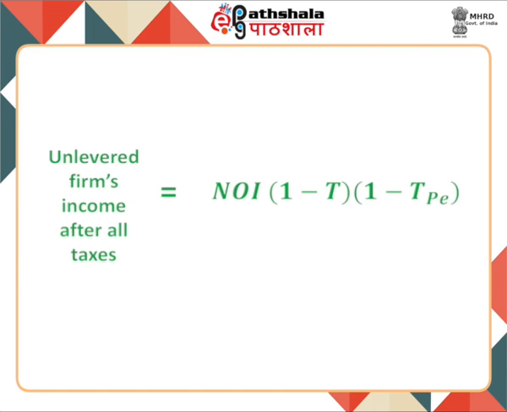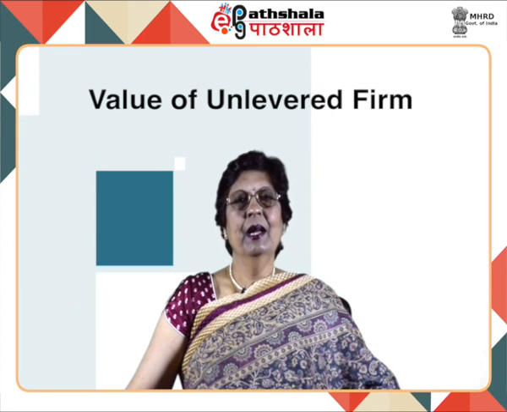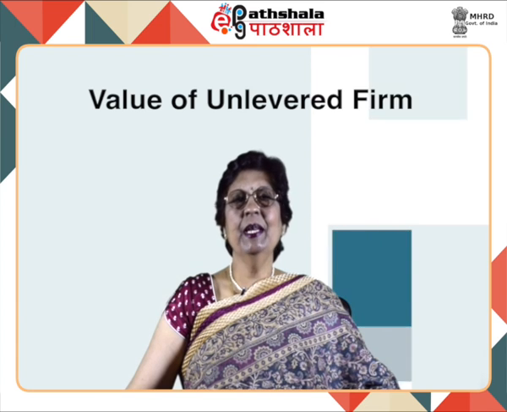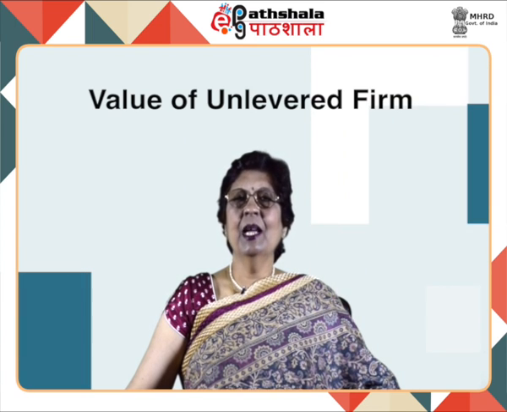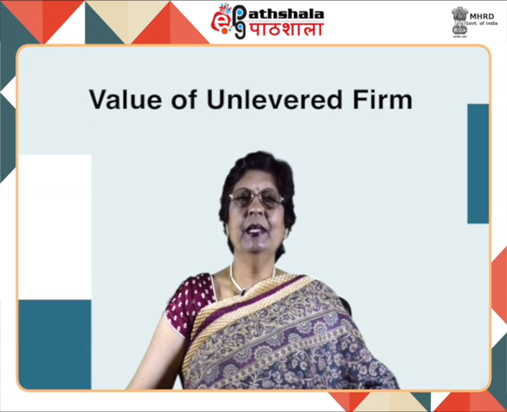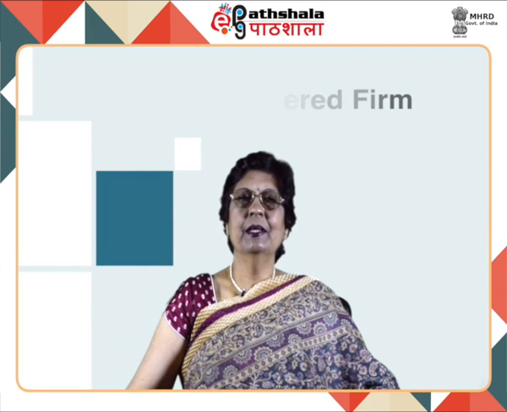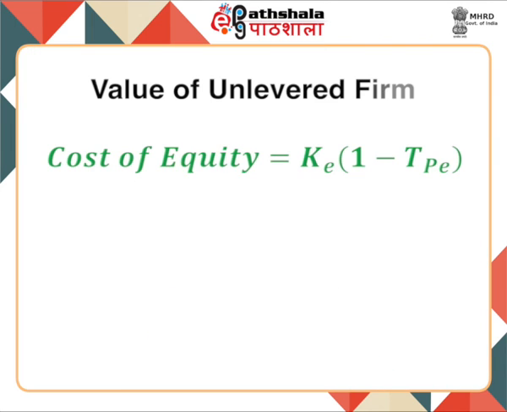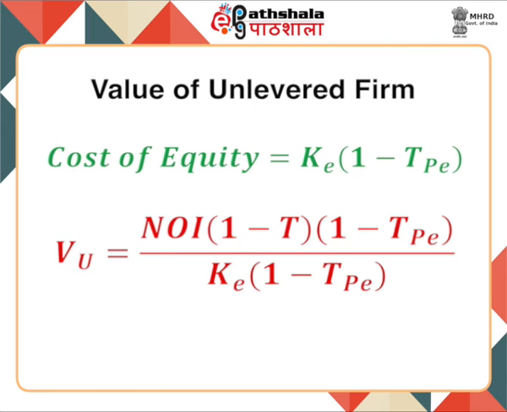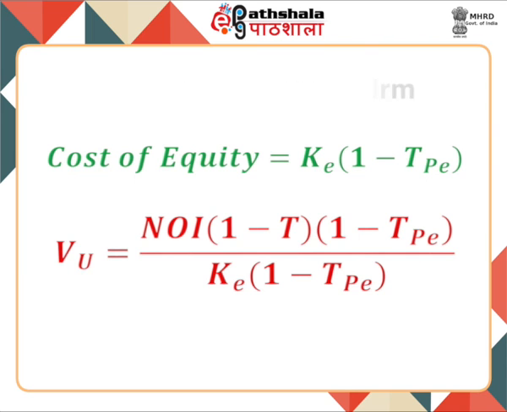As this income is earned after considering corporate and personal taxes, the discount rate also considers the effect of personal taxes. Therefore, cost of equity is equal to KE (1 - TPE). Thus, VU is equal to NOI (1 - T)(1 - TPE) divided by KE (1 - TPE).